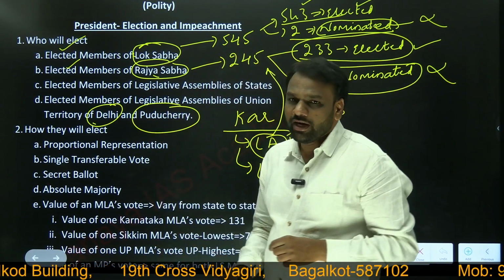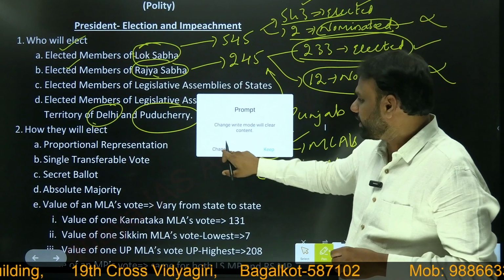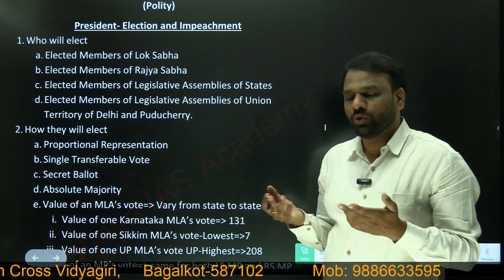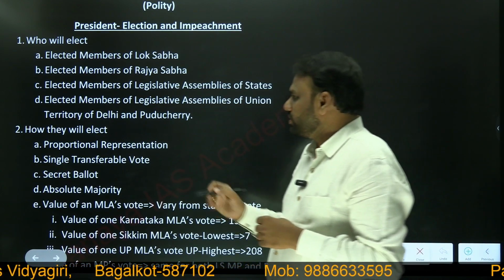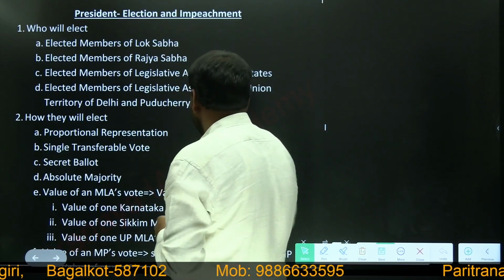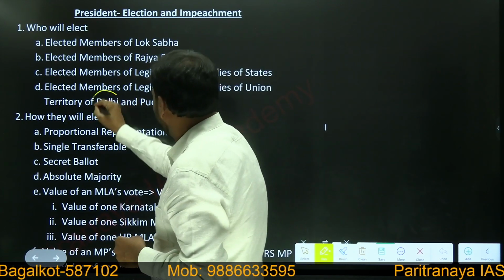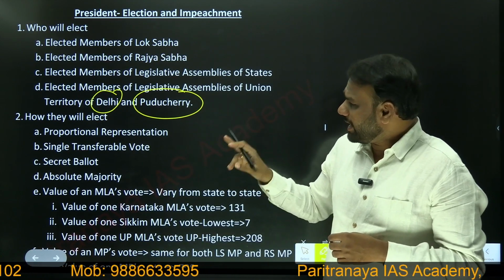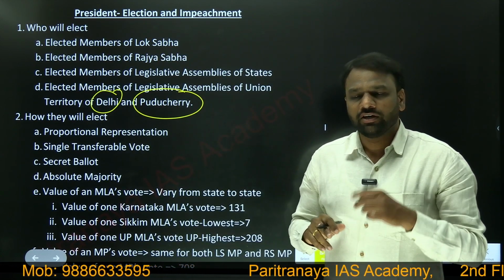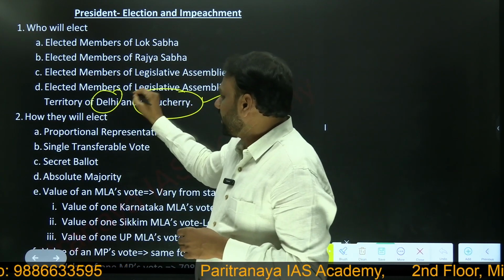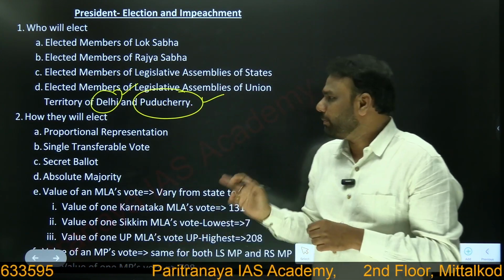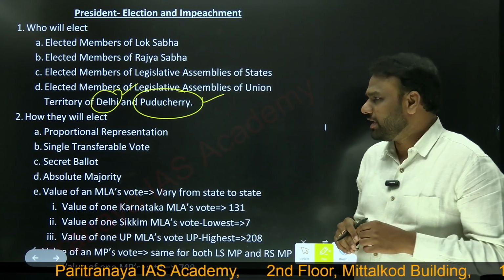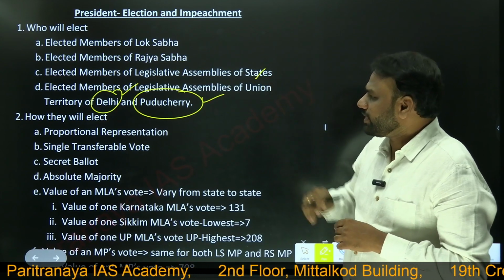Do all the union territories have legislative assemblies, do all the union territories have MLAs? No. Only 2 union territories have MLAs. One is Delhi, another one is Puducherry. Can the MLAs of Delhi and Puducherry participate in the presidential election? Yes, they can participate. Elected members of the legislative assemblies of Delhi and Puducherry will also cast their vote in the presidential election. So important.